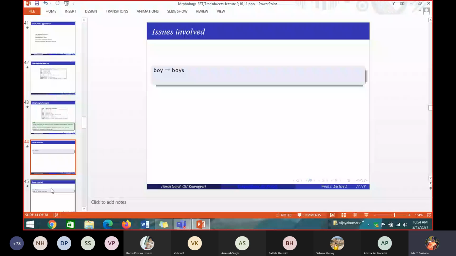The problem is that it is not regular. For example, all the words are not properly regular. If you take boy to boys, for the plural, if you add s, it becomes boys. But if I take the input word fly, then what is the plural form of fly? If I take a word boy, the plural is boys. If I take a word fly, the plural is? What is the plural form of the word fly?